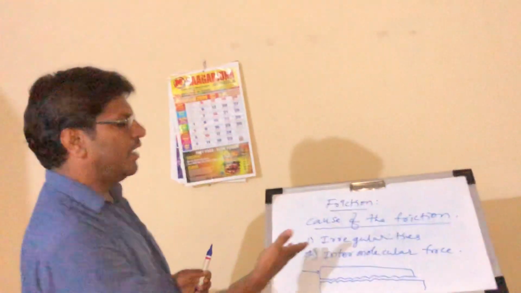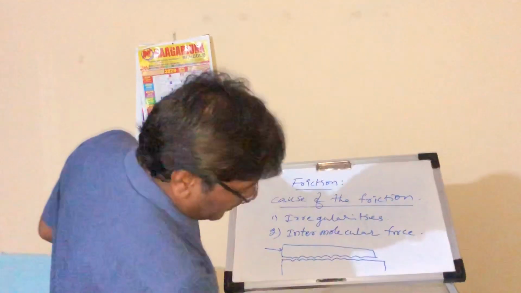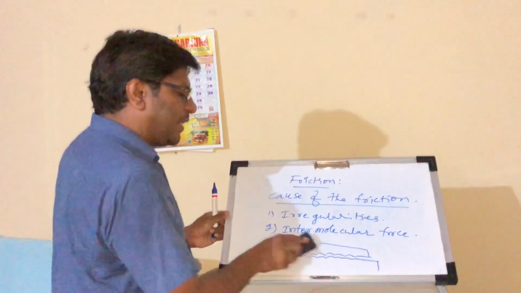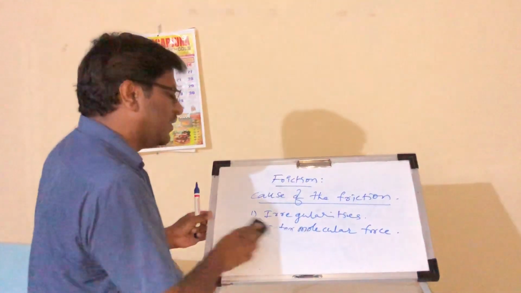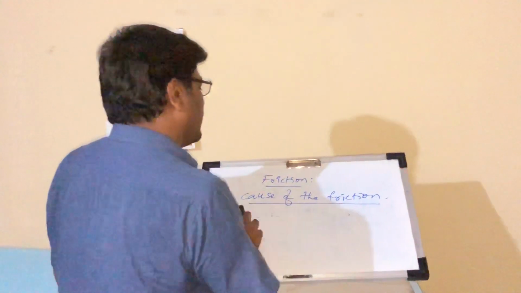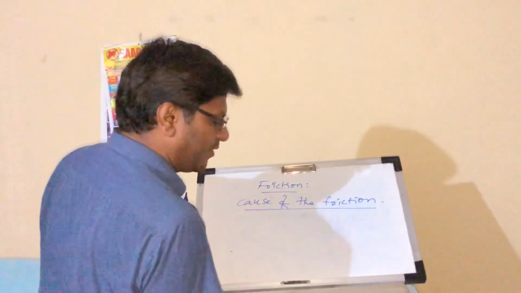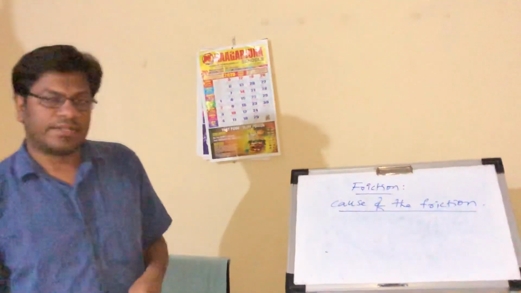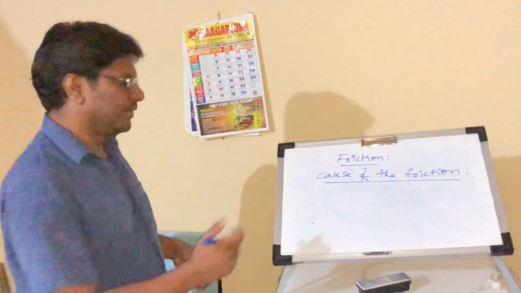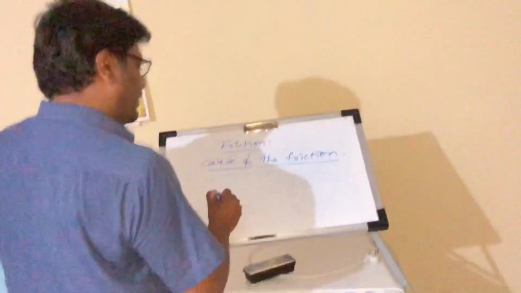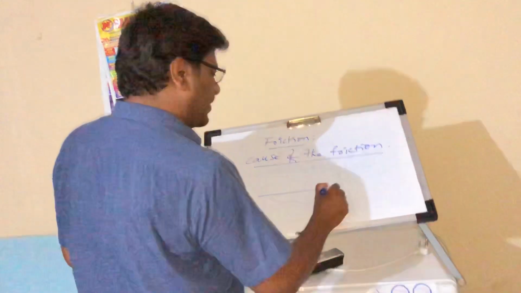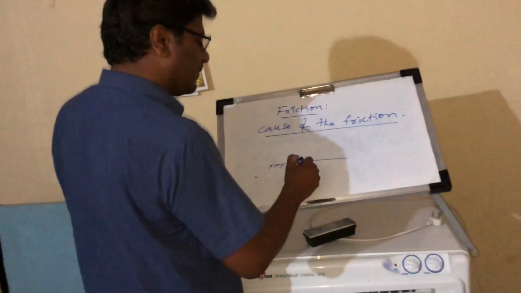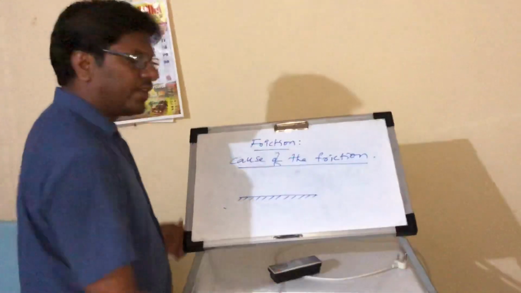Next one is the intermolecular force. Intermolecular force is also one cause of friction. How is that a cause of friction? Now let us see here. There is a rough surface.